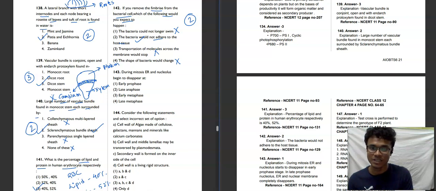During mitosis, endoplasmic reticulum and nucleolus begin to disappear at early prophase, late anaphase, early metaphase, or late anaphase. You can see that endoplasmic reticulum and nucleolus began to disappear in early prophase. In early prophase, disintegration of organelles starts happening. So first option will be our correct answer: during mitosis, endoplasmic reticulum and nucleolus begin to disappear in early prophase. Moving towards the next question.